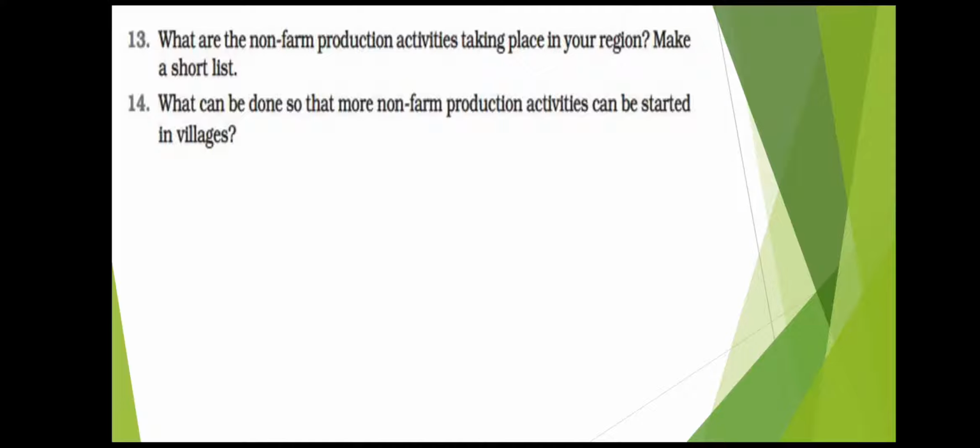The next question is, what can be done so that more non-farm production activities can be started in villages? So you have already written the answer to this question in the previous assignment, so you need not do it. You can write "already done" in the notebook. You can write this question and then "already done," and you can even mention the page number where you have done the answer to this question.